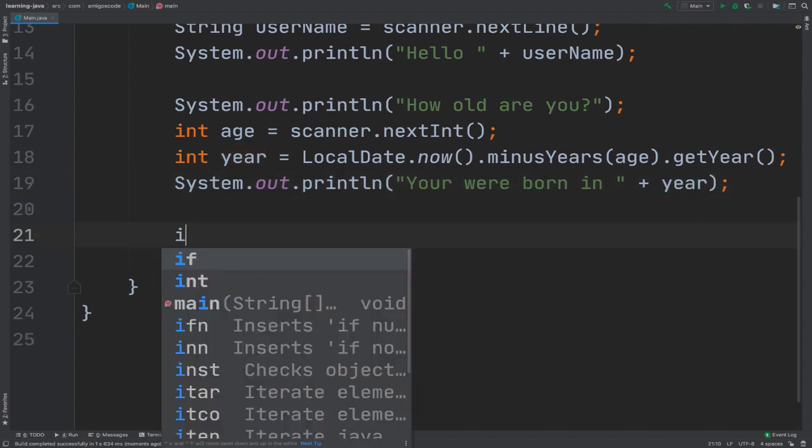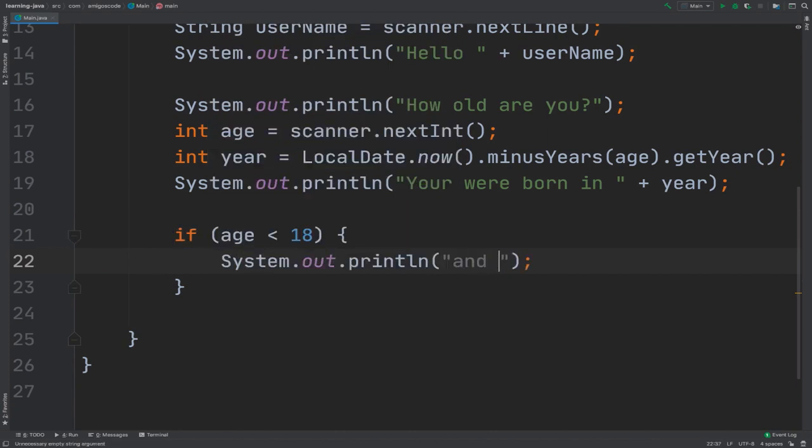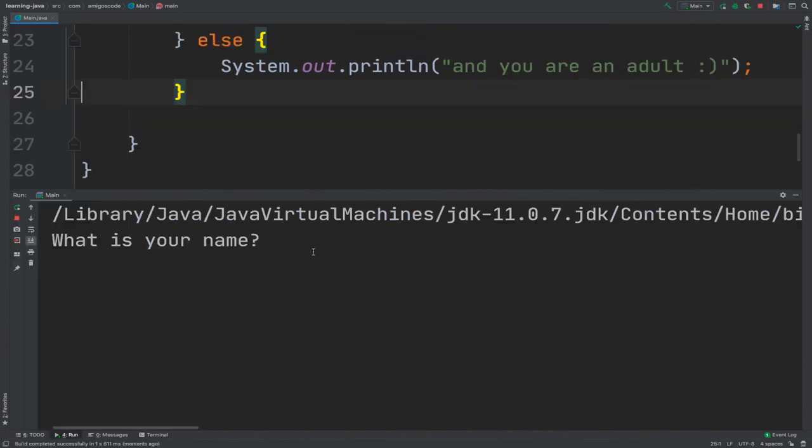Let's also say that we want to check whether Ali is an adult or not. So if I say if age is less than 18, we want to say sout "You are not an adult", else I want to take the exact same print statement and then simply say "You are an adult" and then put a smiley face. There we go. So if I now run this program, there we go.